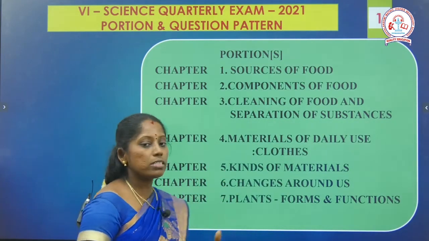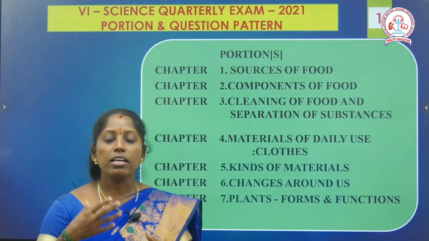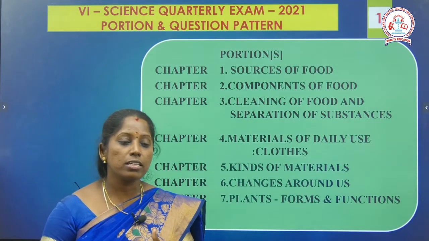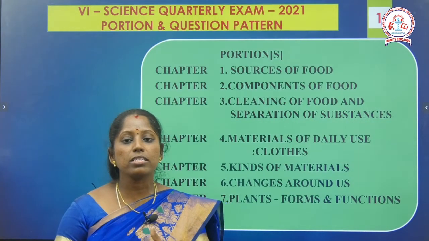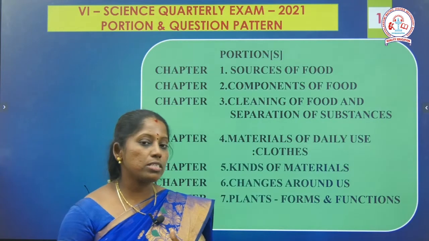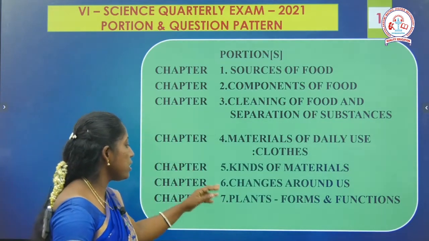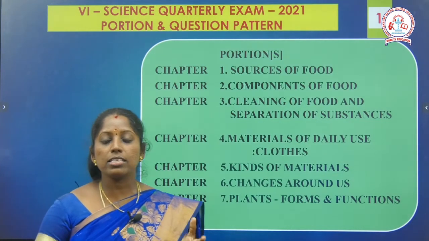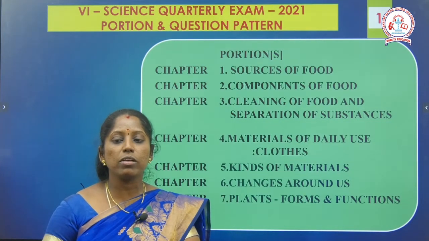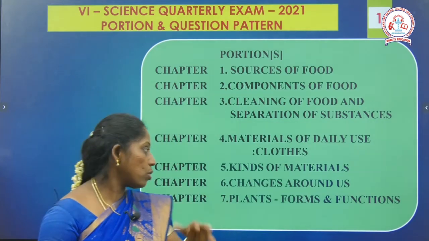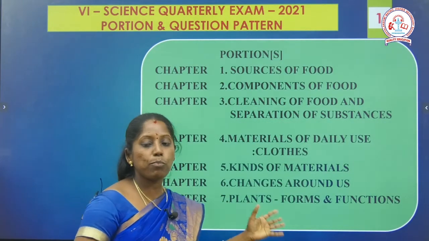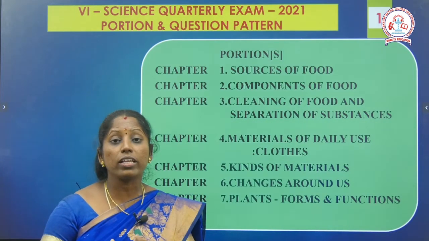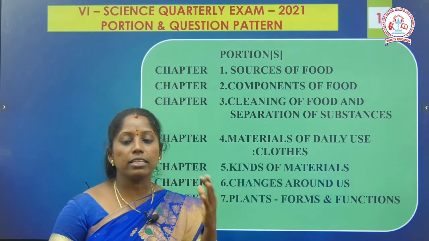The fifth one is kinds of materials. You should know about the different kinds of materials that surround us: hard materials, soft materials, rough, smooth, transparency, and floating of substances in water. You can study that in this lesson. The sixth one is changes around us, meaning reversible and irreversible changes. The seventh, important one is plants, the parts of plants and their functions, and also the types of plants.